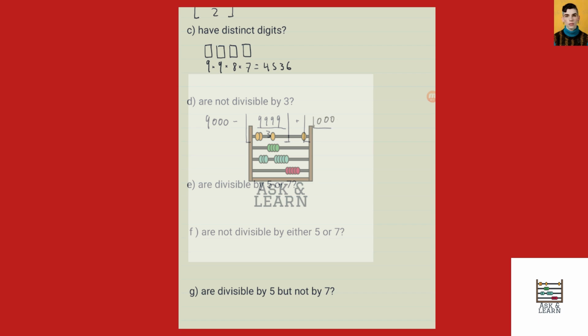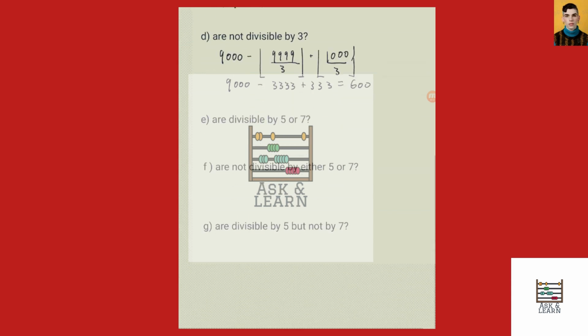So that is the same thing as 9,000 minus 3,333 plus 333, which is going to give us 6,000.